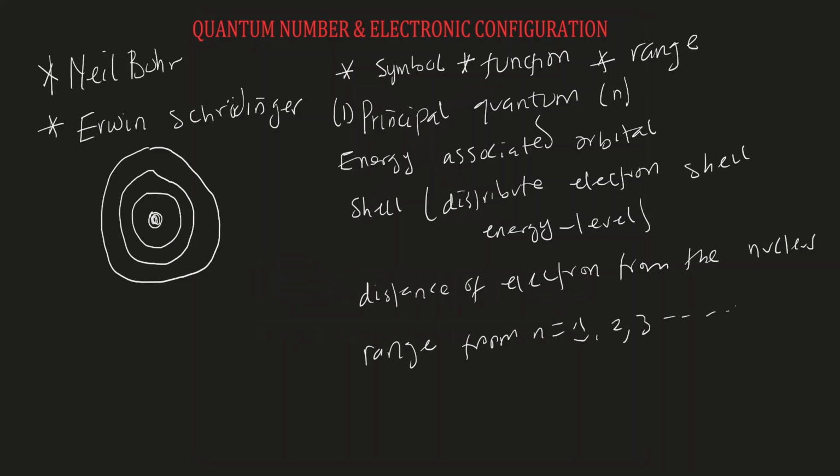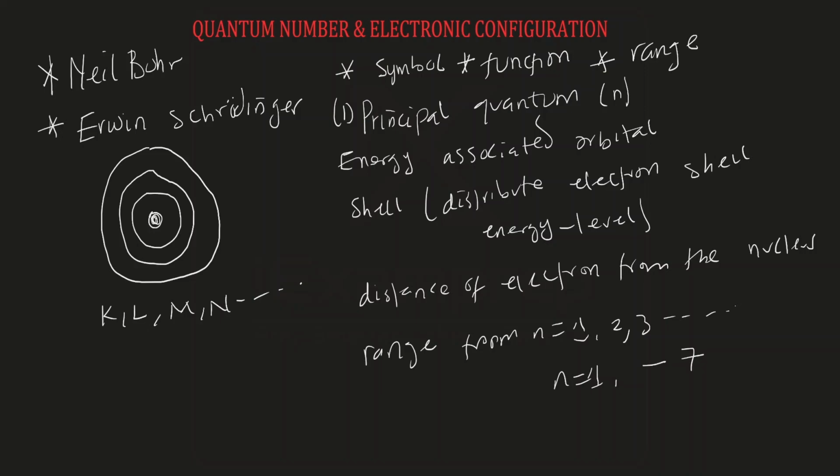But personally, I believe that principal quantum number ranges from n equals 1 to 7, at least for now. When we get to the periodic table, you will know why I said that principal quantum number ranges from 1 to 7. Alright, so now what does this really mean? As I said, principal quantum number distributes electrons into their shells, and the common shells that we have are known as the K, L, M, N shells and so on.